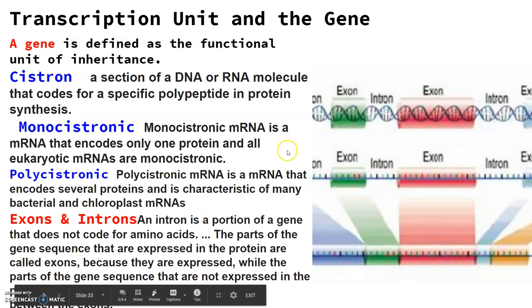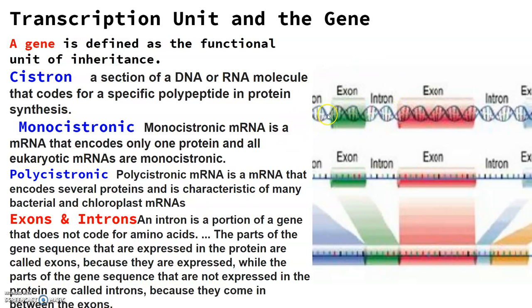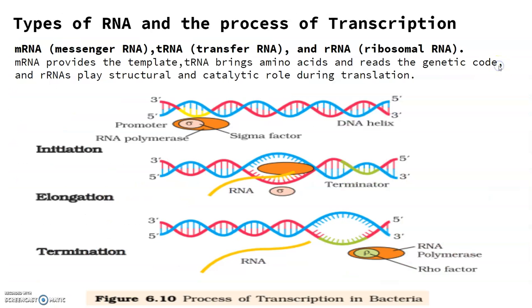Exons and introns ki definition yahan se aap samajh sakte hain that it's the portion of the gene that does not code for amino acid, and the part of the gene sequences that are expressed in the proteins are called exons because they are expressed, and those parts of the gene sequences which are not expressed in the proteins are called introns, because they come in between the exons.